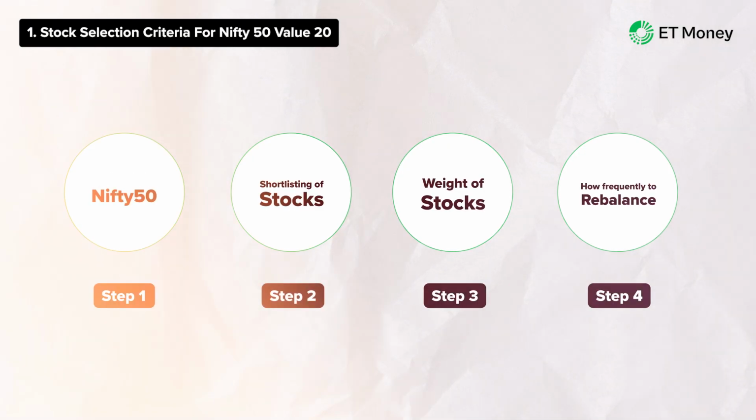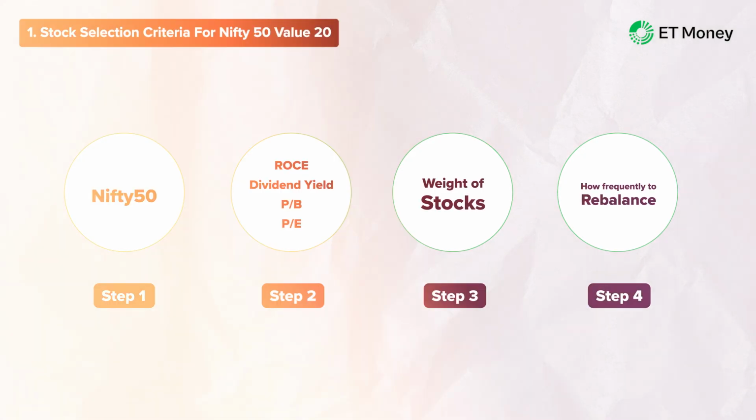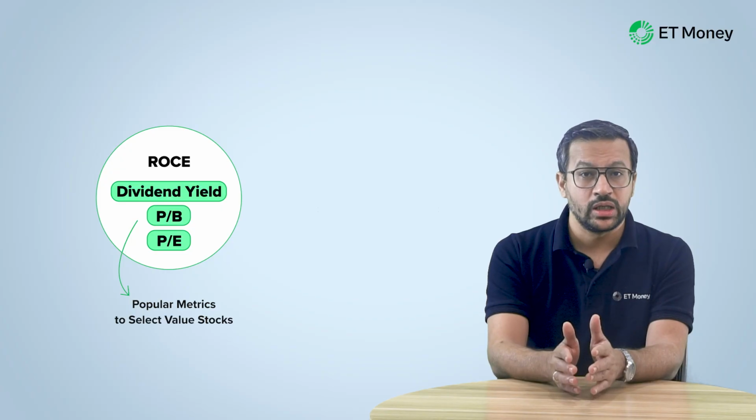For the second step, a score is usually assigned to each stock based on financial metrics. Companies are selected based on the score. Now, in the case of Nifty 50 Value 20, the index scores each stock on 4 metrics: return on capital employed or ROCE, dividend yield, price to book and price to earnings ratio. Now we will not get into technicals here. To give you a context, dividend yield, price to book and price to earning ratios are popular metrics for selecting value stocks. A company with a low PE or PB and high dividend yield is considered a value pick.